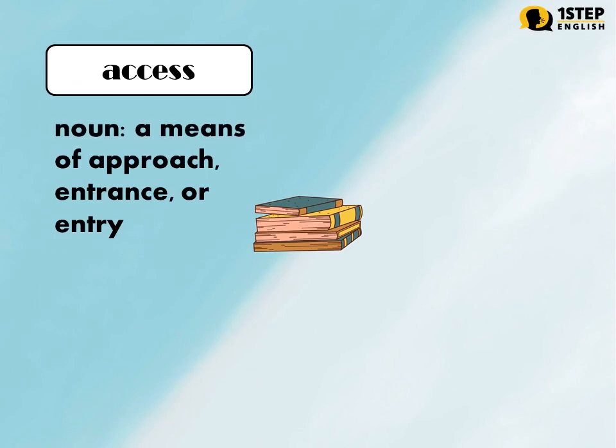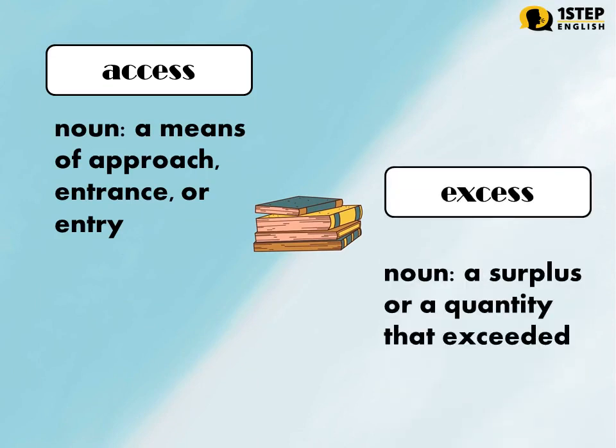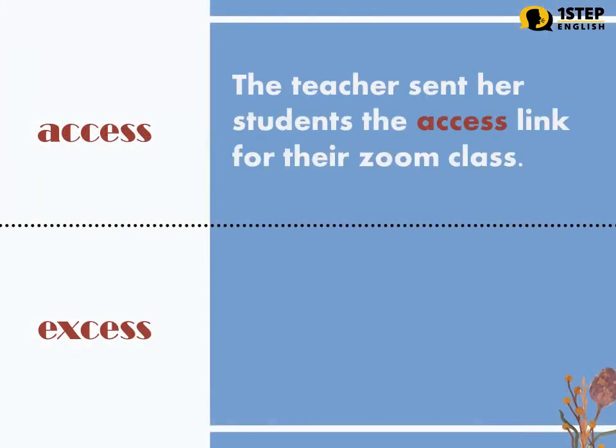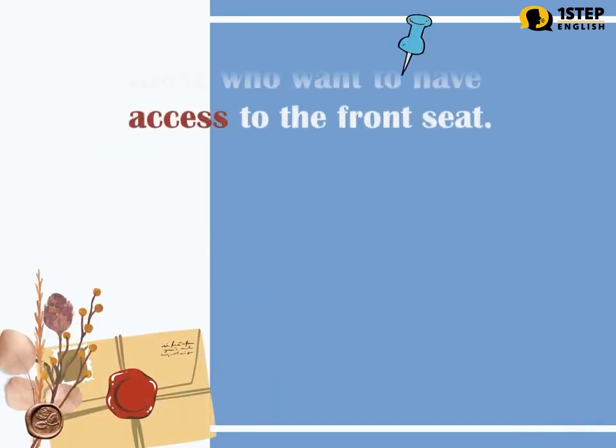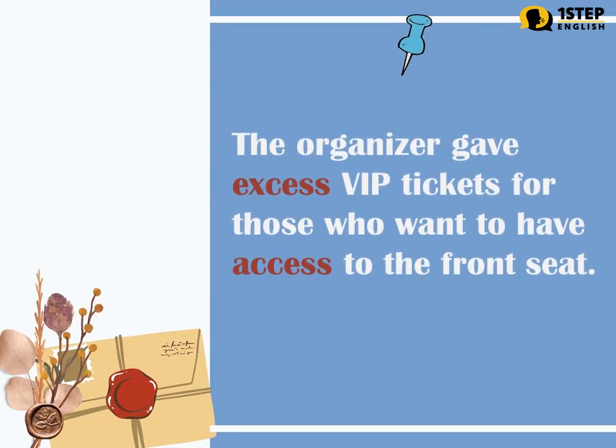Access versus excess. Access, noun, a means of approach, entrance, or entry. Excess, noun, a surplus or a quantity that exceeded. Examples. Access. The teacher sent her students the access link for their Zoom class. Excess. We will donate excess clothes to a nearby thrift store. Let us use the words together. The organizer gave excess VIP tickets for those who want to have access to the front seat.